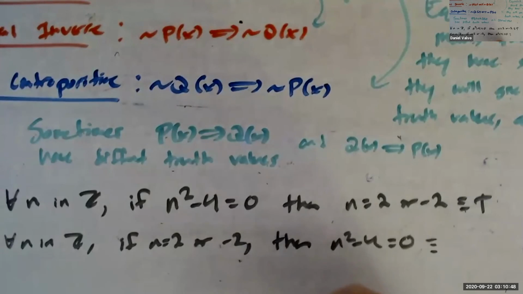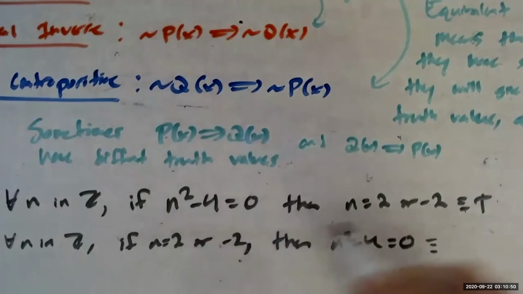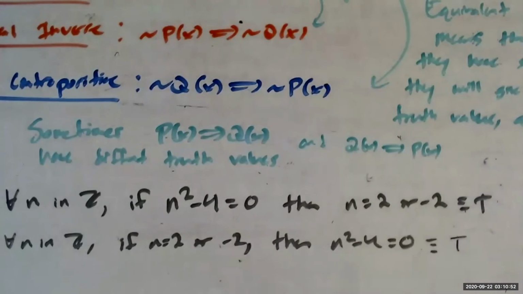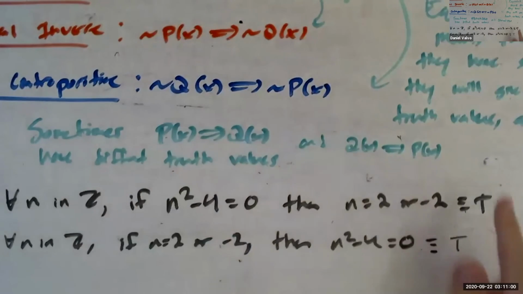True or false? True. Because it happens to go both ways. So sometimes it goes both ways. Sometimes P of X will imply Q of X, like here's your P, here's your Q, and Q of X will imply P of X. Sometimes it goes both ways, but that's just a coincidence.